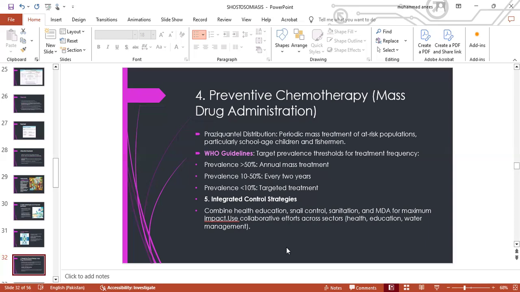Number five is integrated control strategies. Combine health education, snail control, sanitation, and MDA for maximum impact.